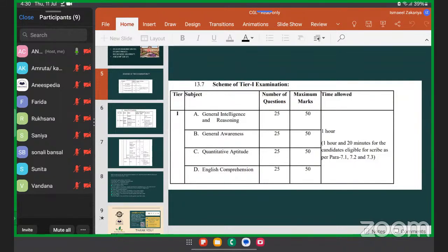Now there are some basic sources, there are various mathematics books which you should refer to for quantitative aptitude. We usually take help from the R.S. Agarwal mathematics book.